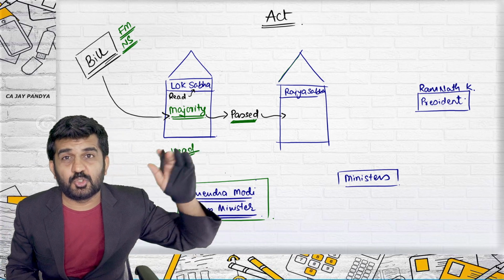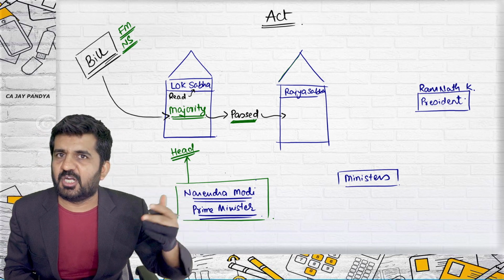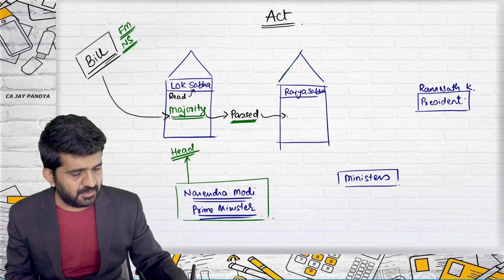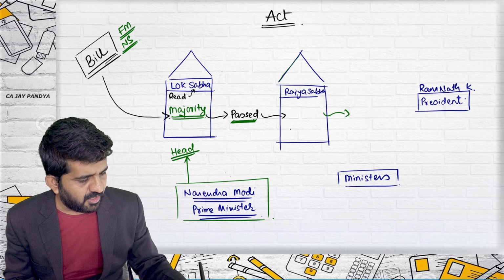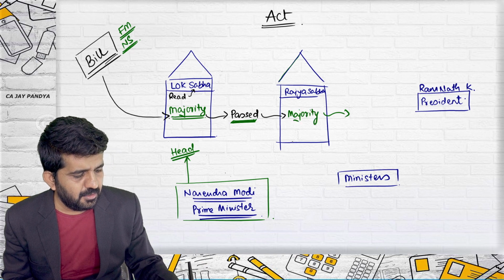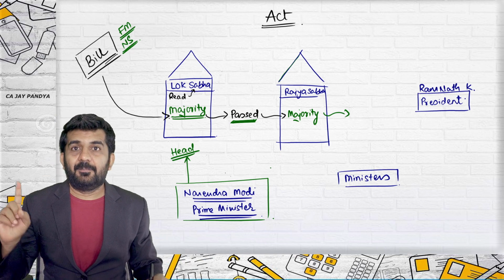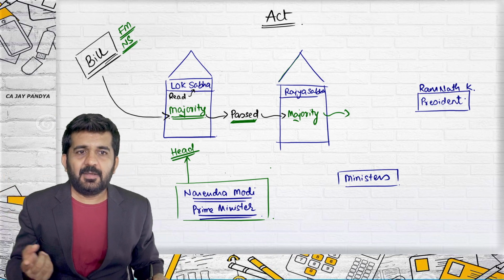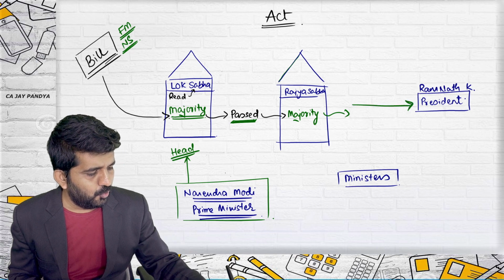There are ministers who will be presenting the bill and it will be passed in Lok Sabha by majority. Ultimately, government can pass this bill. The bill will be passed from Rajya Sabha and this bill can also be passed by majority. Correct. A bill has passed from Lok Sabha, passed from Rajya Sabha, and then it will go to President.